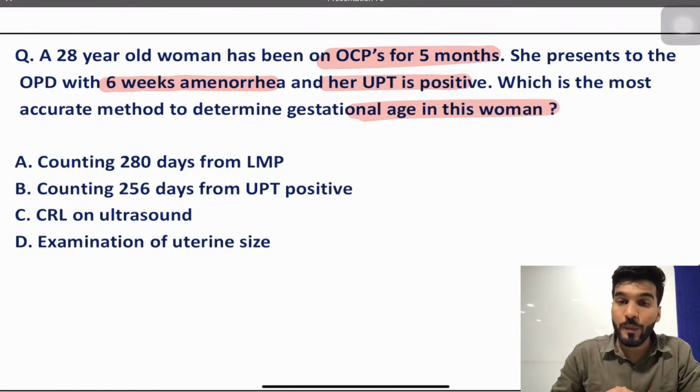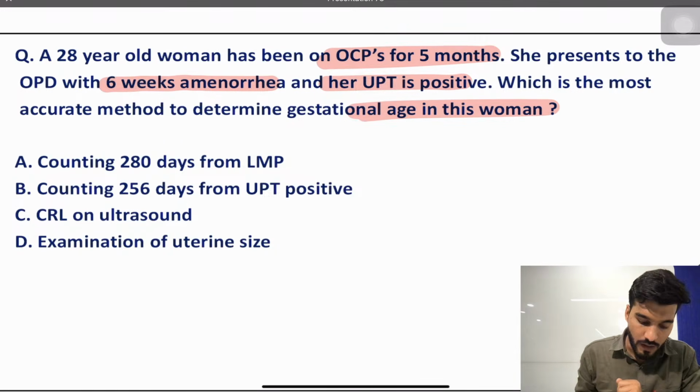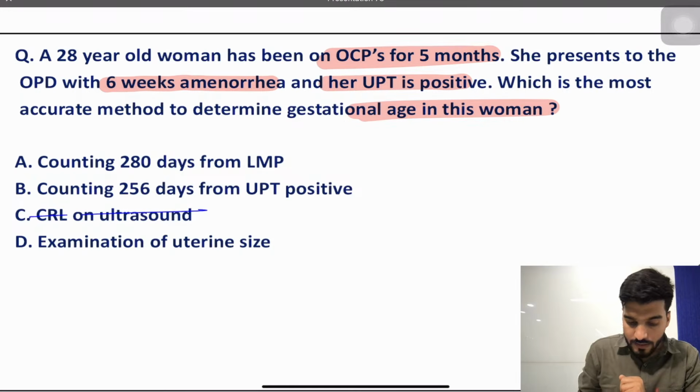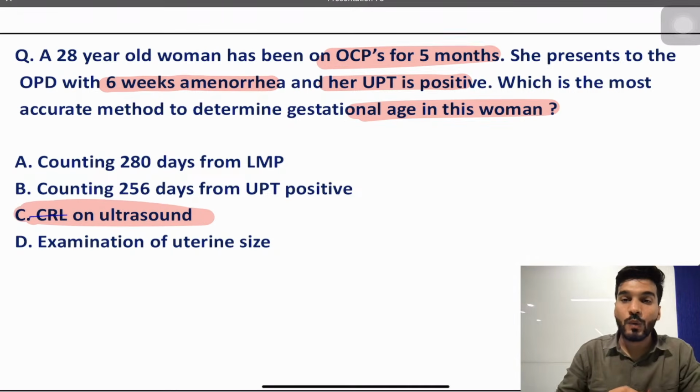If a woman is not sure about her dates, if she were sure about her dates, we go with Naegele's formula. But now she doesn't know her dates, so for fetal age estimation, it's classically best given with the help of crown rump length. Very good, correct. So the answer is going to be crown rump length on ultrasound.